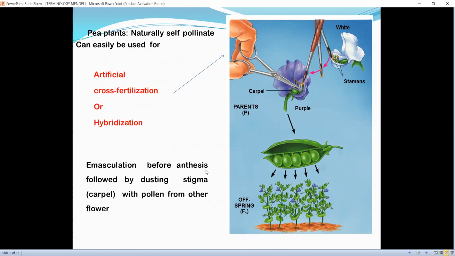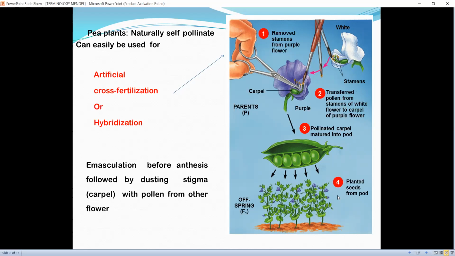Before anthesis, the anthers are removed, followed by dusting the stigma or carpel with pollen from other flowers. In this diagram, you can see the first step, that is removing stamens from the purple flower. Then in the second step, transferring pollen from the stamen of white flowers to the carpel of purple flowers. In the third step, the pollinated carpel was left to mature into a pod, and in the fourth step, seeds from the pod were planted.